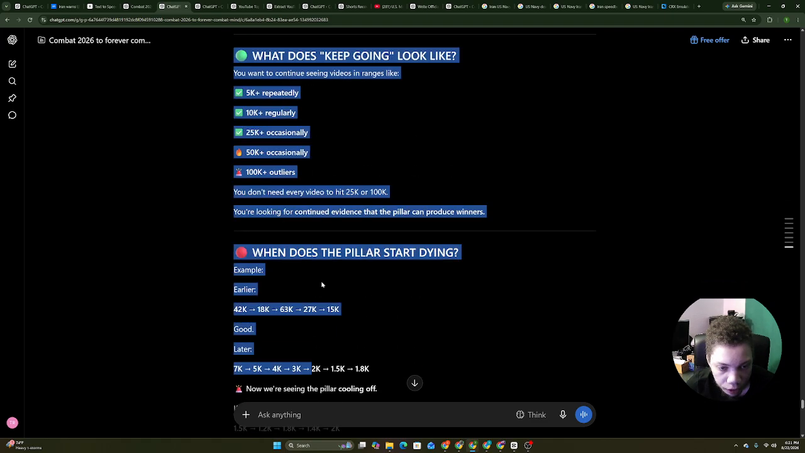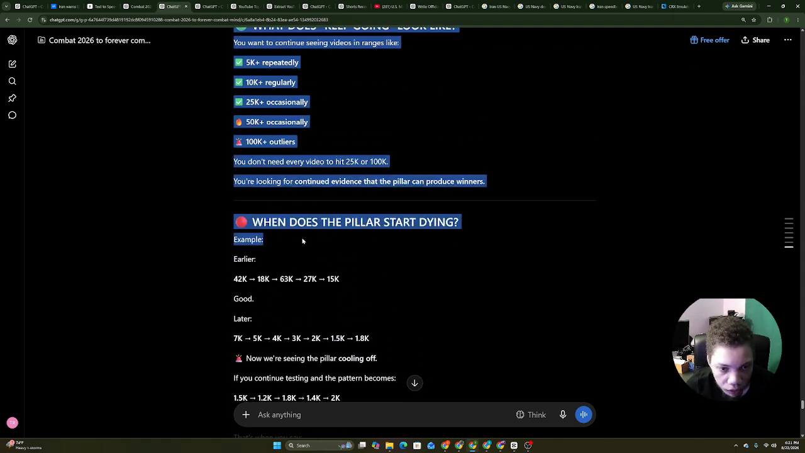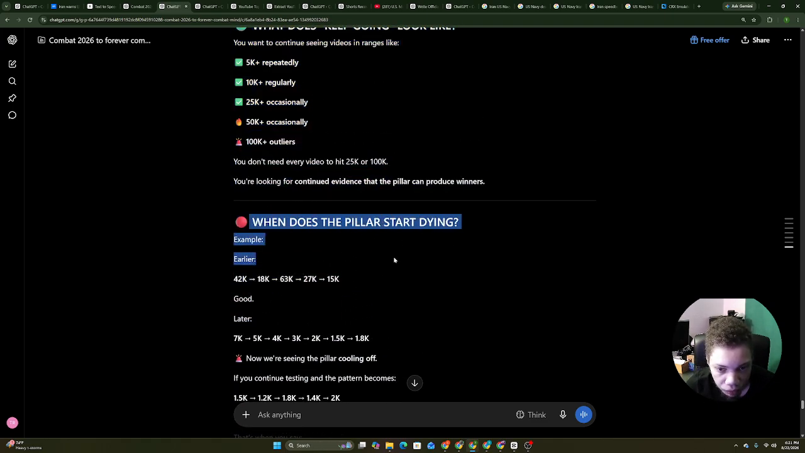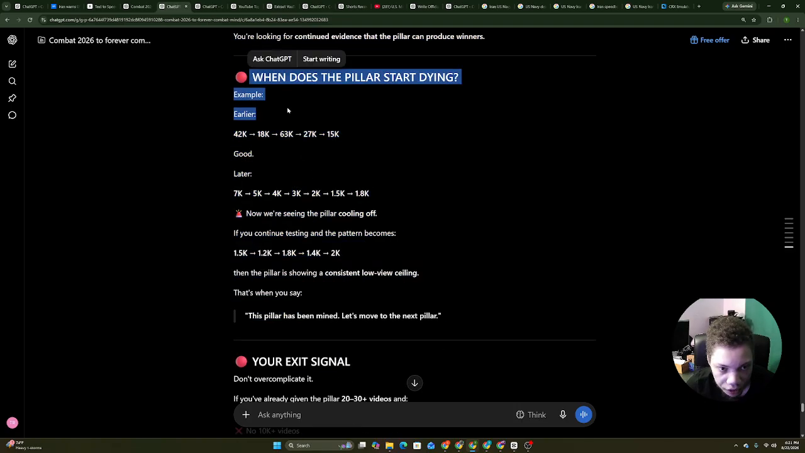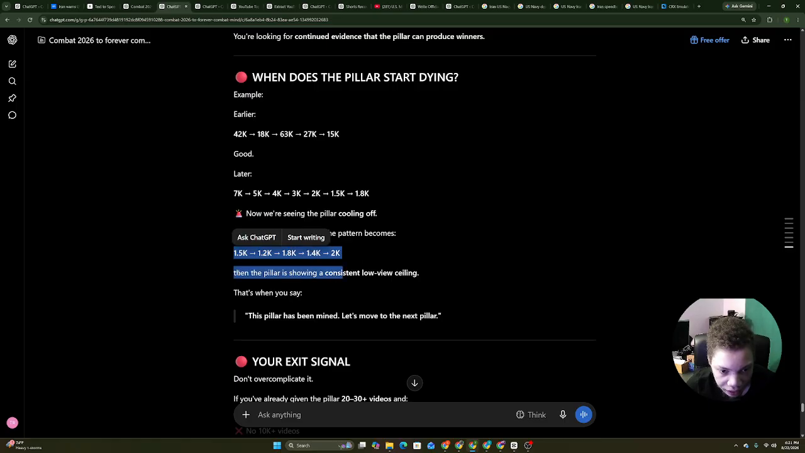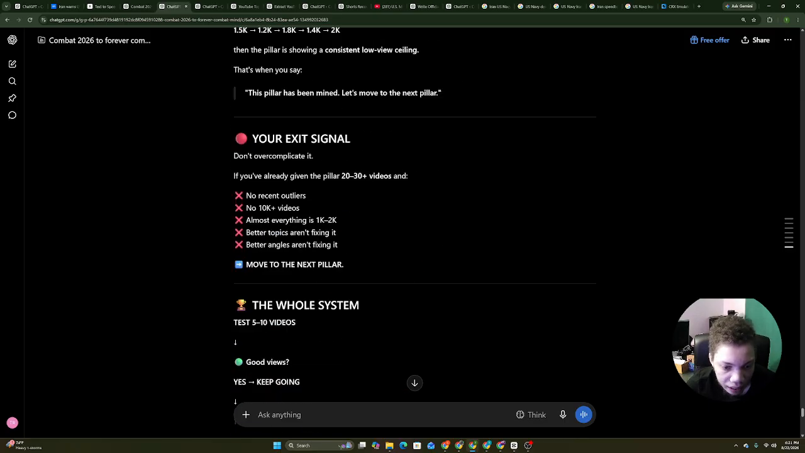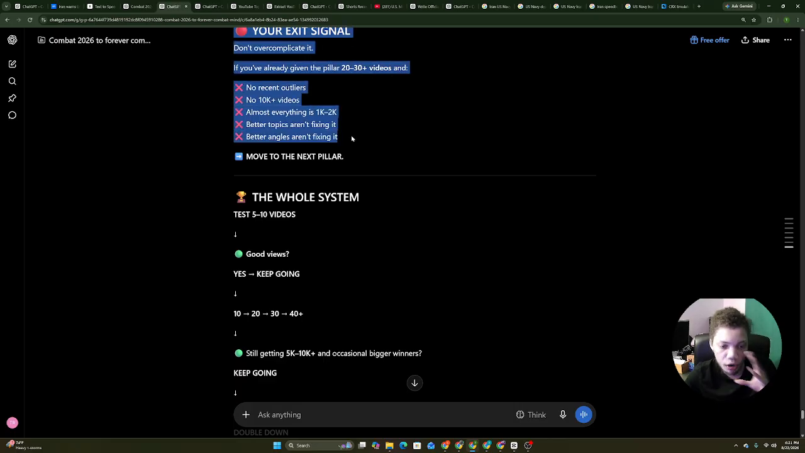So you keep going with the pillar. What you want to avoid is missing when the pillar starts dying. In the earlier examples, 42K, 18K right here, good. Later on, 7K, 5K, 4K, 3K, 2K, 1K. So it's getting stuck. If you're consistently hitting 1K to 2K, then the pillar is showing that it's dying. So you then move over to the next pillar keyword.